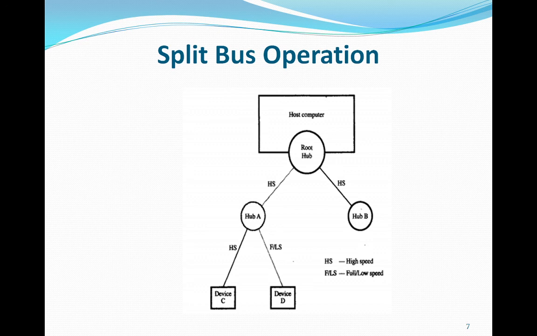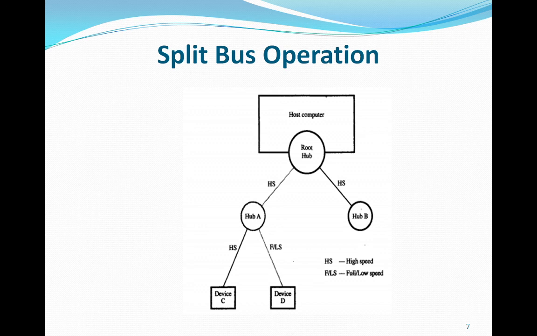To overcome this problem, the USB protocol requires that a message transmitted on a high-speed link is always transmitted at high speed, even when the ultimate receiver is a low-speed device. Hence, a message intended for device D is sent at high speed from the root hub to hub A, then forwarded at low speed to device D. The latter transfer takes a longer time, during which high-speed traffic to the other nodes is allowed to continue.